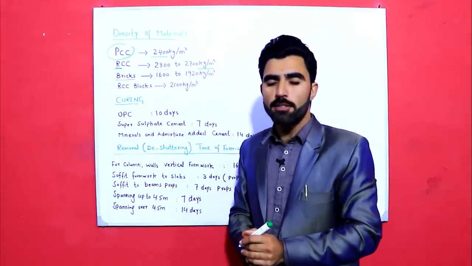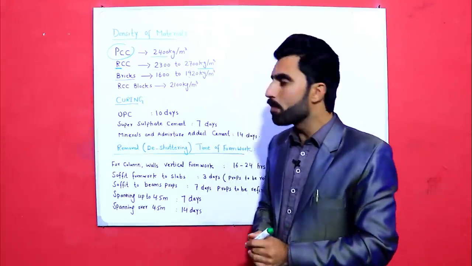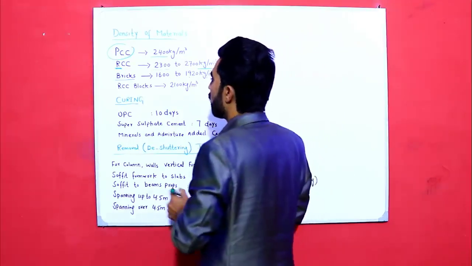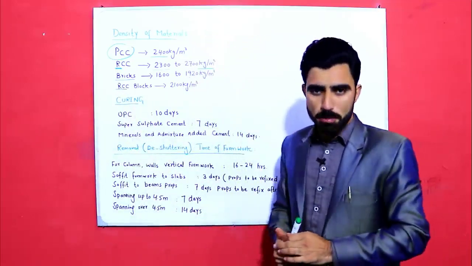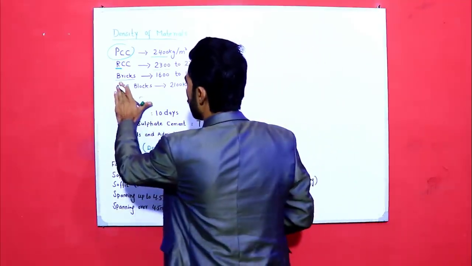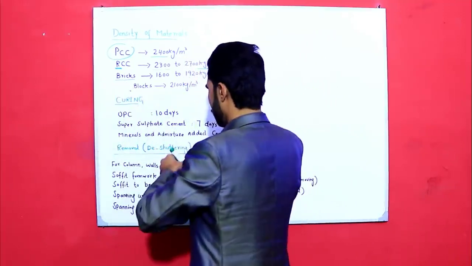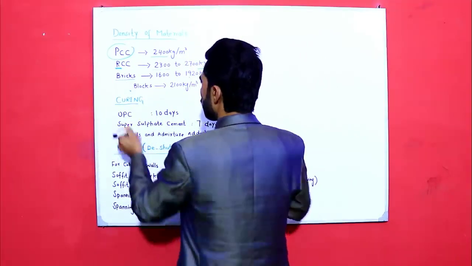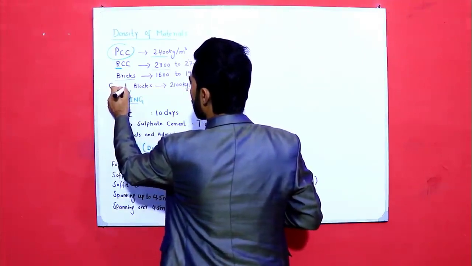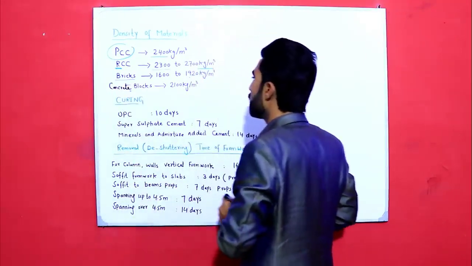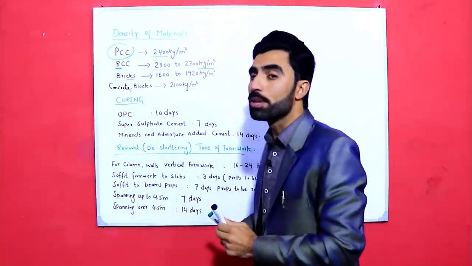This is the density of brickwork. And the other one is concrete block. Concrete block density is 2100 kg per meter cube.